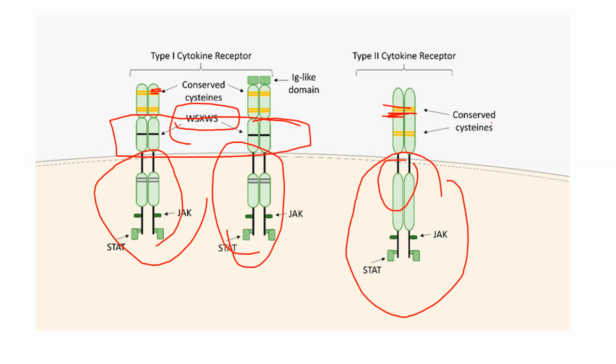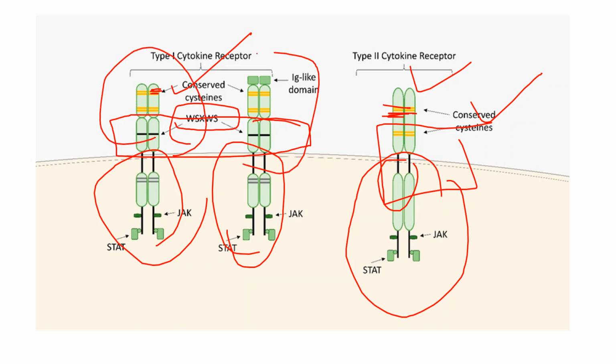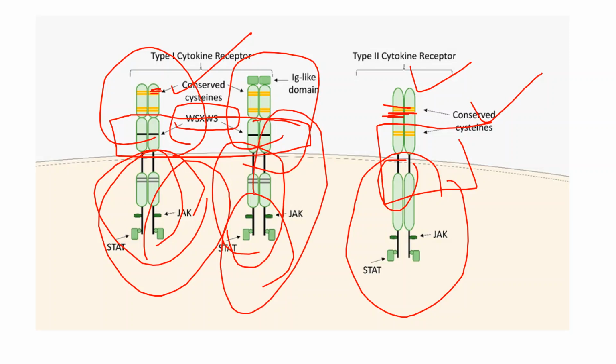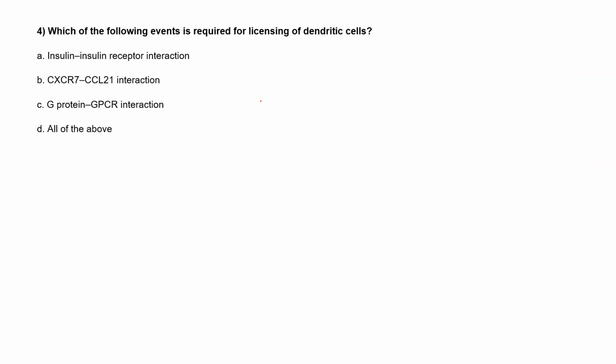They have the conserved cysteine present in both type 1 and type 2, right? And this is present in the extracellular domain. They are not asking about the intracellular domain or the differences there. In the extracellular domain, all other structures are similar except the WSXWS. Other than that, they have the common conserved cysteine, right?